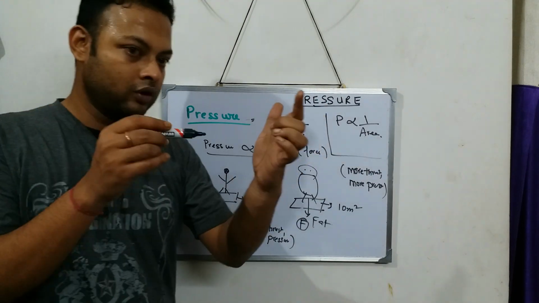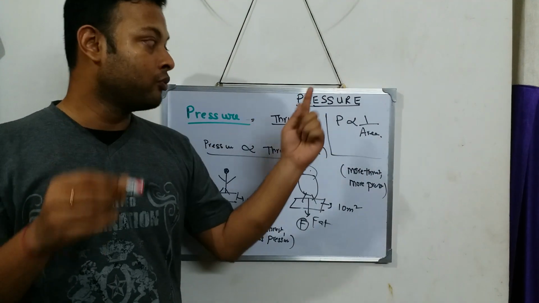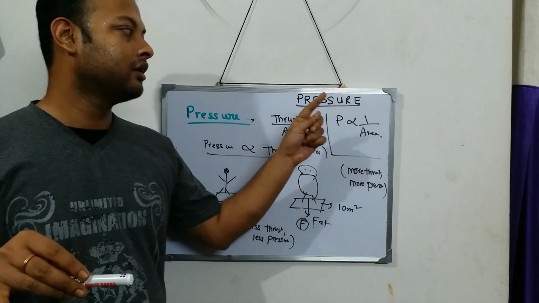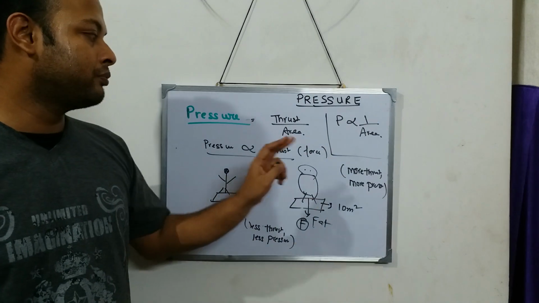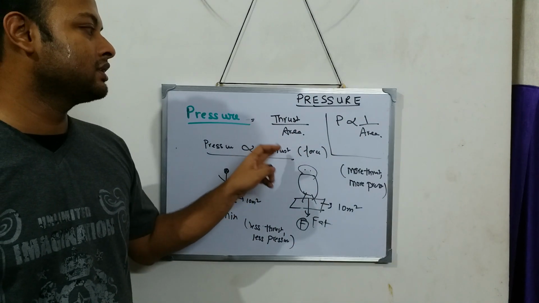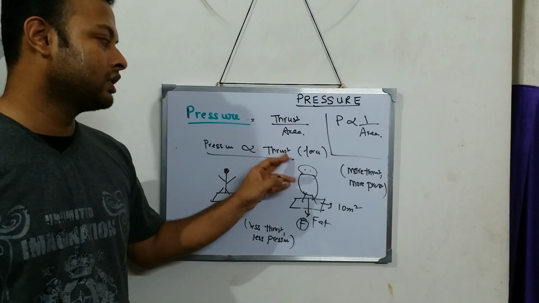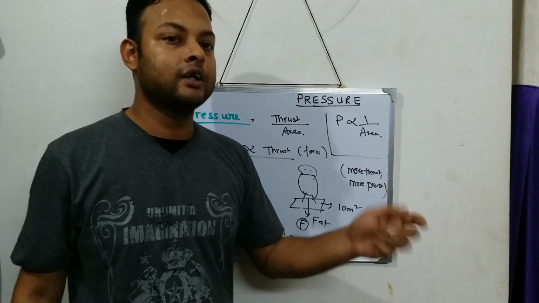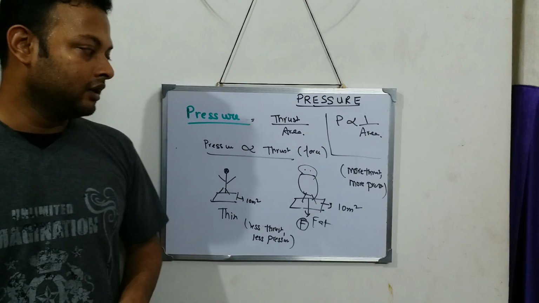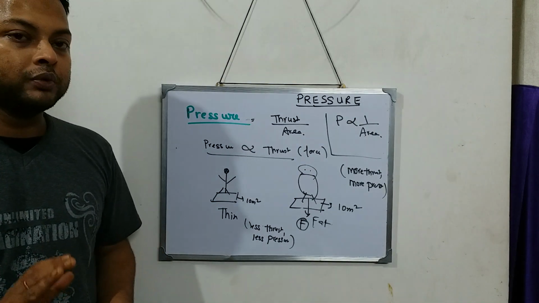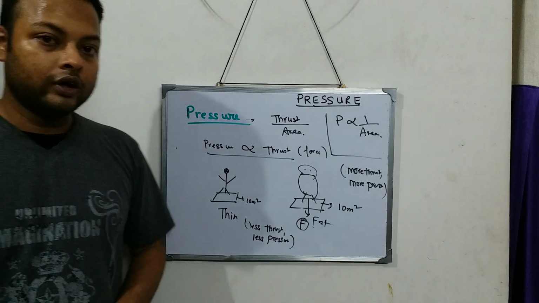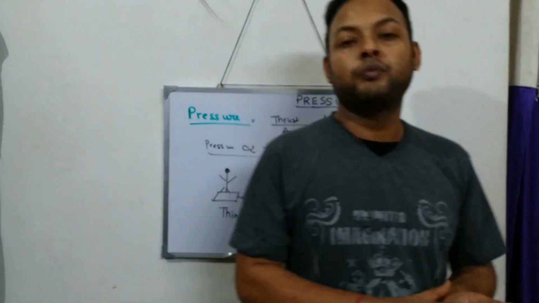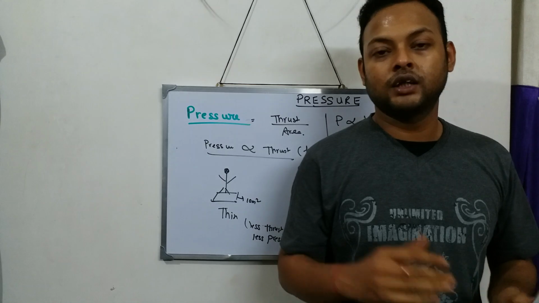That pain I showed. Less area, more pressure, and more area, less pressure. So pressure depends upon two factors, thrust and area. It depends on thrust directly, and it depends upon area inversely or indirectly. I think till here it should be understood to you. After that we'll continue with the day-to-day examples of pressure in the next lecture, lecture number 6.